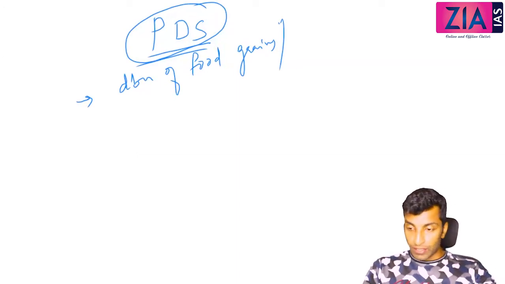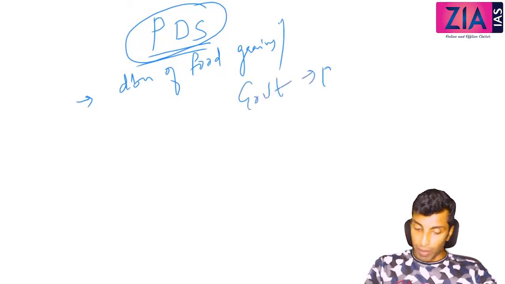So government to public at subsidized price.